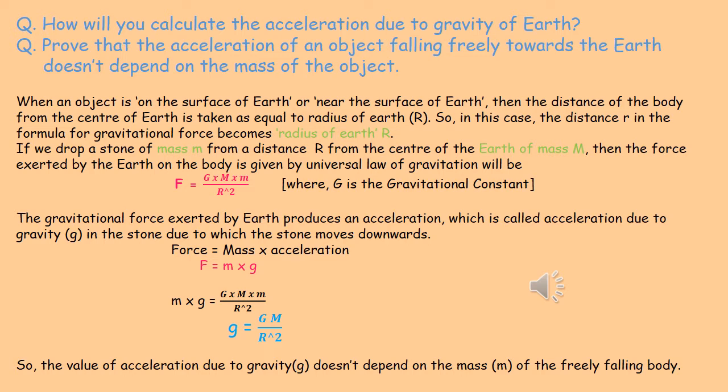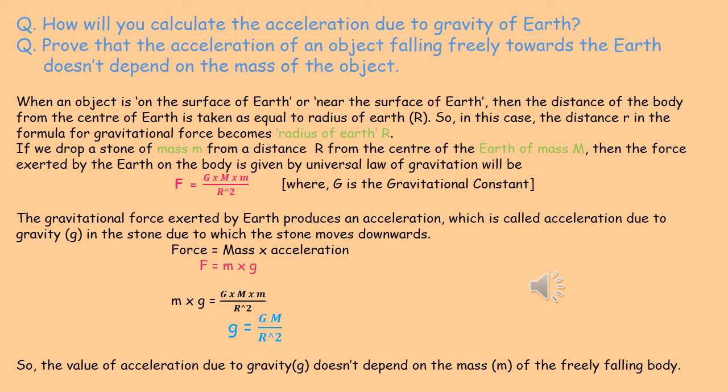The gravitational force exerted by Earth produces an acceleration in the body, which is known as acceleration due to gravity, and it is denoted by the letter small g. And because of this acceleration, the stone is moving downwards.